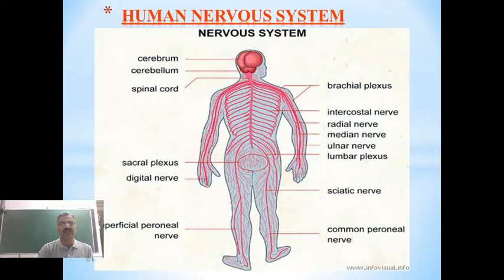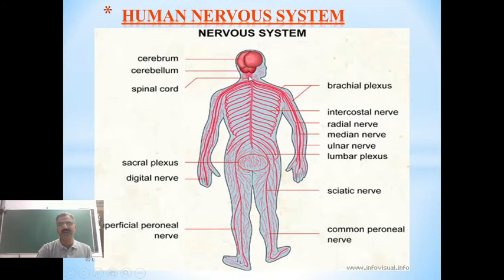So you can see, look at the human nervous system. We have two things here. This one, what is this part? Which organ is this? Brain, sir. It is your brain. And also this one, a main nerve which is a bit thick, which passes through the vertebral column. What is this called? Spinal cord. This brain and spinal cord form the central nervous system.